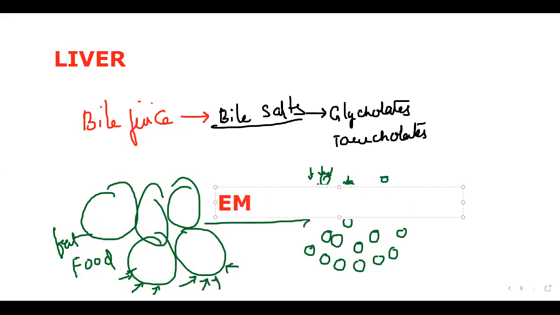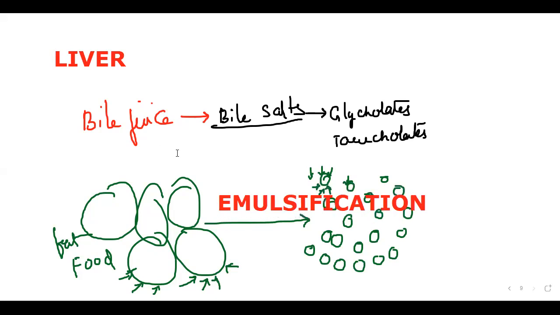The feature is called emulsification. So remember that bile salts are helpful for the emulsification of fats. What is the use of emulsification? It facilitates the digestion of fats comfortably and easily.